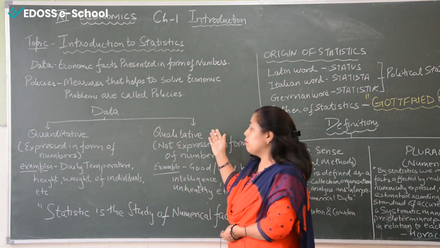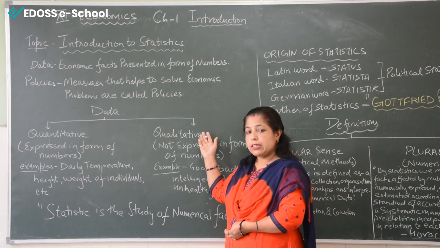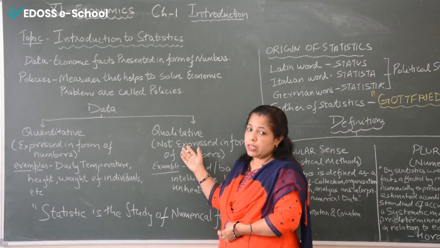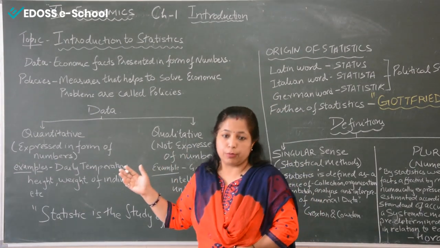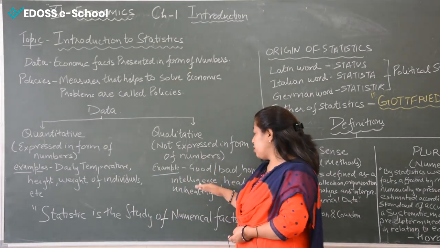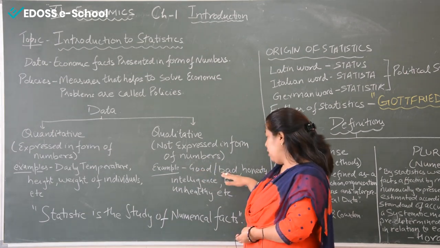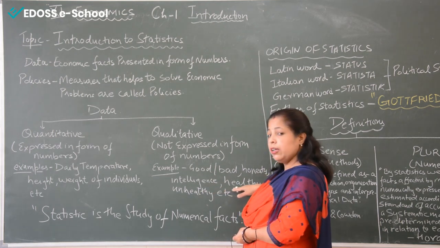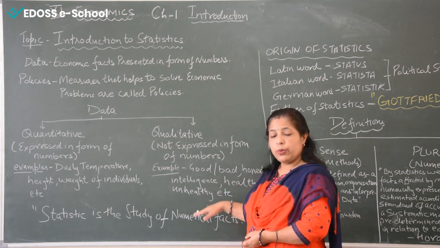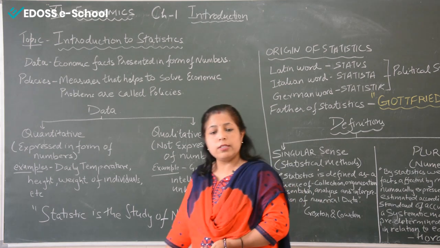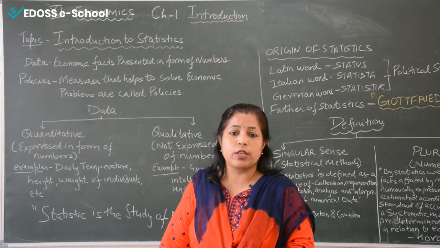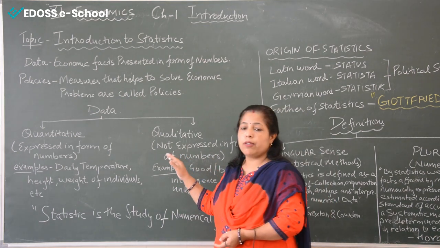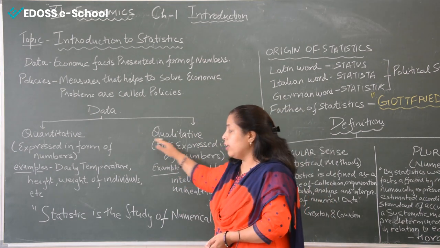Coming on to qualitative. Qualitative data is that data which is presented not in the form of numbers. It is presented in the form of attributes. Attributes such as good, bad, honesty, intelligence, healthy, unhealthy, educated, uneducated, etc. These are certain attributes which cannot be presented in the form of numbers. So when data are not presented in the form of numbers, they are qualitative in nature.